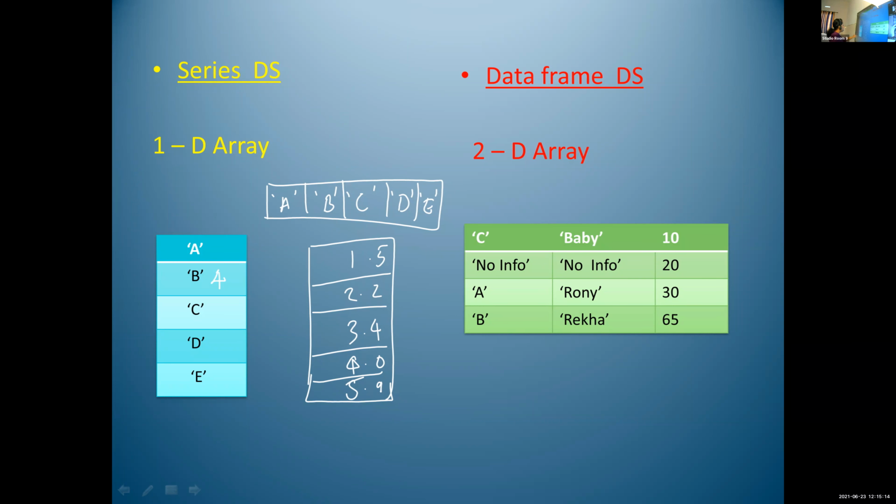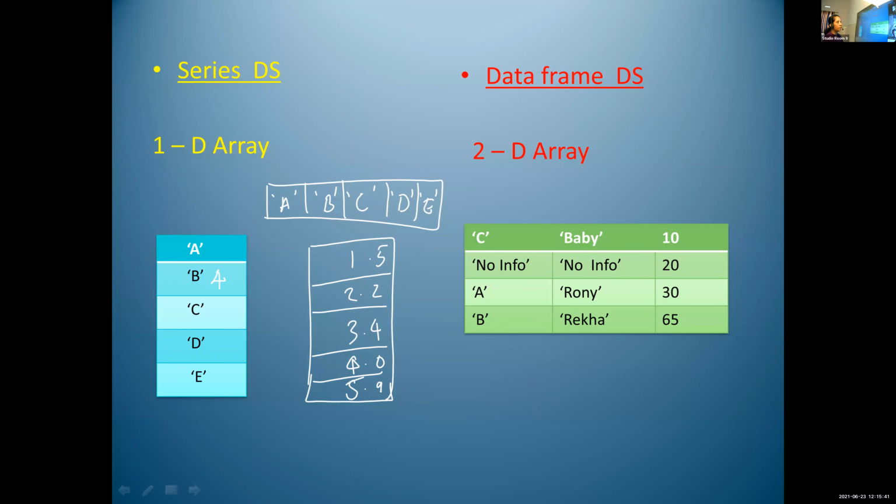What is the size of this array? Size means what, Meghna? Number of characters present in this array. That is size. How many characters are present in this array? 5. 1, 2, 3, 4, 5. So the size of this array is 5.